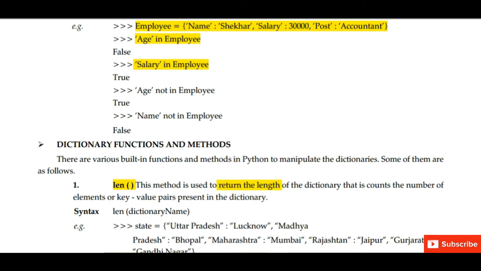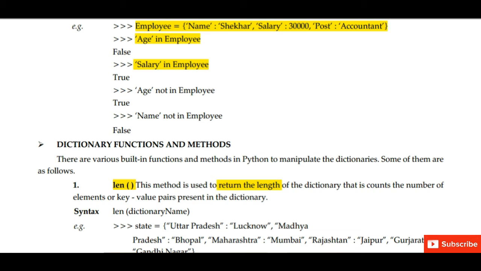Now we are checking whether age is present in dictionary employee. So we have written age in employee. It will display false as the key age is not present in the dictionary. Next we have written salary in employee. So we will get output true as salary is present in the dictionary employee.